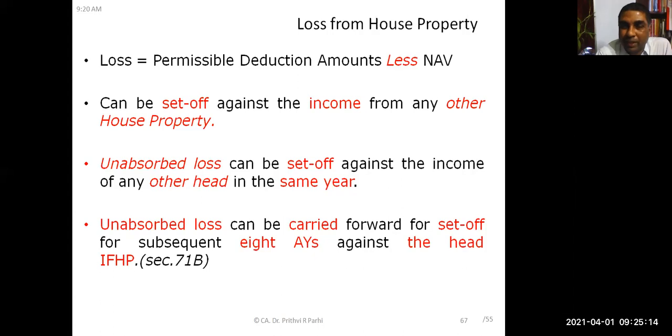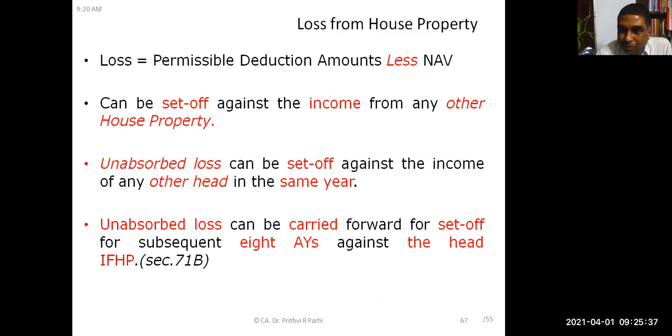Then what is the total income under the head income from house property? Loss of 20,000. Loss 1 lakh, income 80,000, loss 20,000. So this loss could not be absorbed, is it not? Yes, sir.